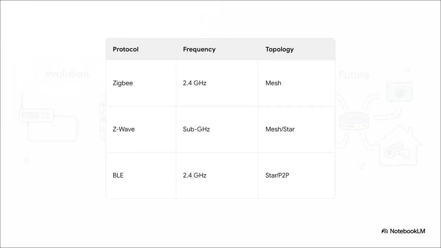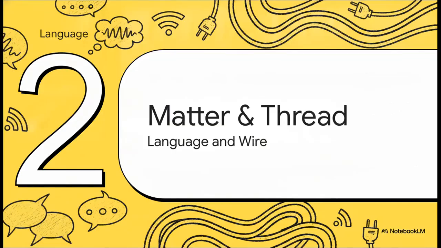For the longest time, setting up a smart home meant making these impossible choices. You basically had to pick your poison. Do you want to use the Z-Wave network? I mean, it operates in the nice, less crowded sub-GHz band, but it came with a hard 232 node limit on its legacy mesh. Or maybe you go with Zigbee. Sure, it offers a massive mesh network, but it's constantly fighting for space in that super congested 2.4 GHz band. Or hey, maybe you just stick with Bluetooth Low Energy for simple point-to-point connections. But here's the kicker. Because these protocols fundamentally couldn't talk to each other natively over IP, you ended up with a closet completely full of different proprietary hubs just plugged into your router. Absolute chaos. Which brings us to section 2, enter Matter and Thread.